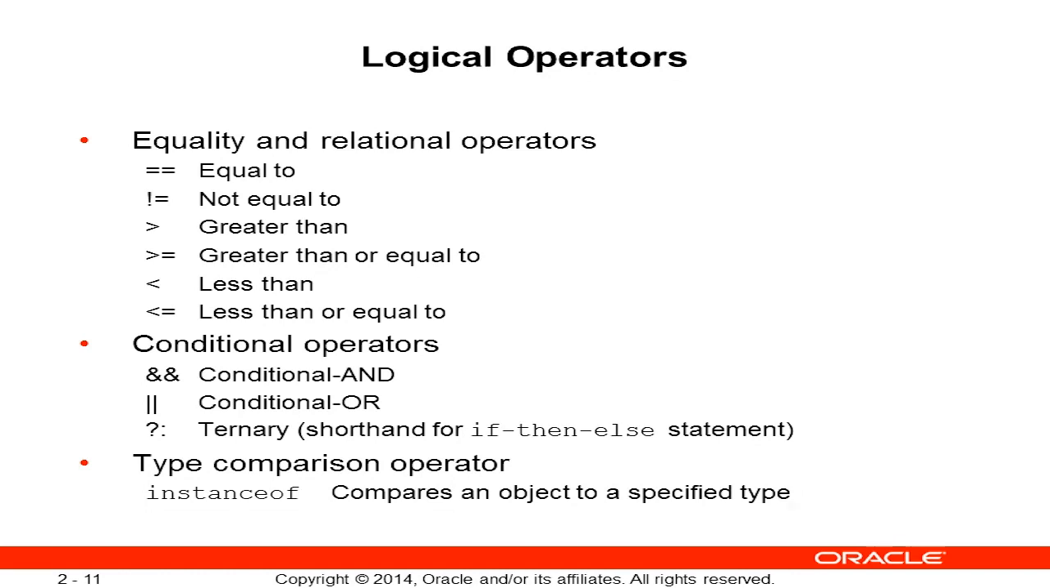Conditional OR is similar to the conditional AND in that it will evaluate the second half of the statement only if the first part is false. Then we also have ternary statements, which is just a shorthand for an if-else or an if-then-else statement. And of course, if you want to compare two objects, you can have an instanceof comparison operator that compares to see if an object is the same as a specified type.